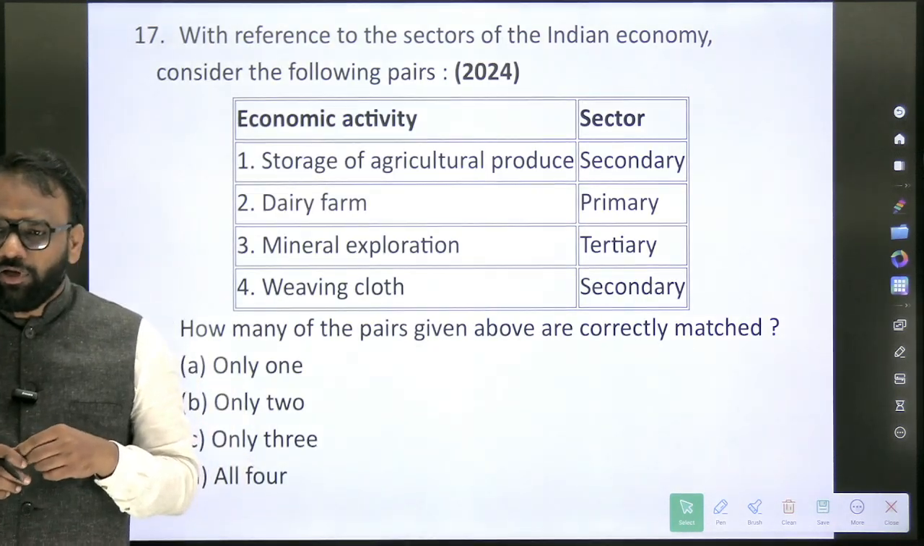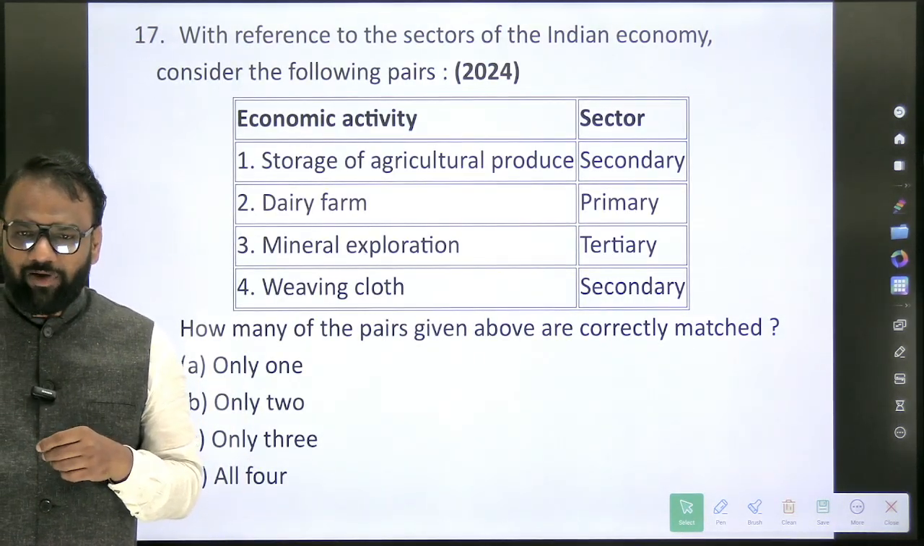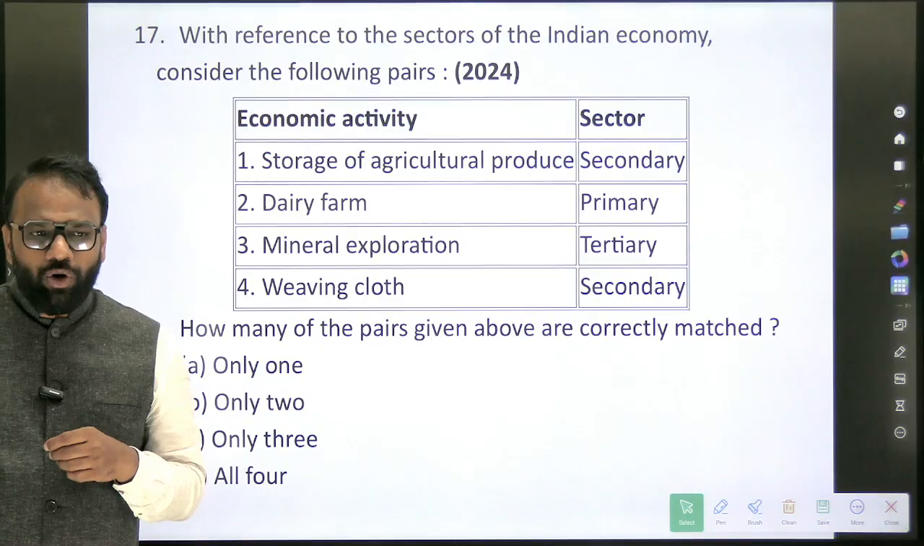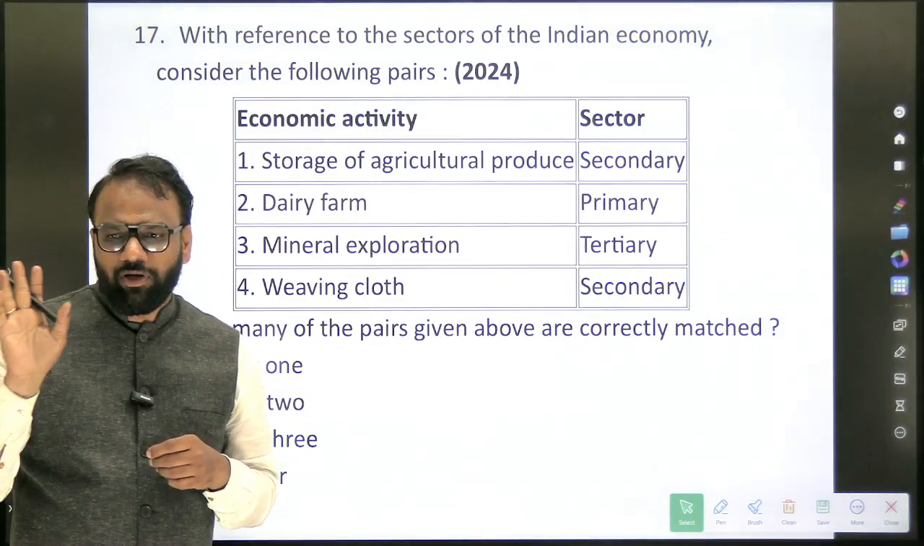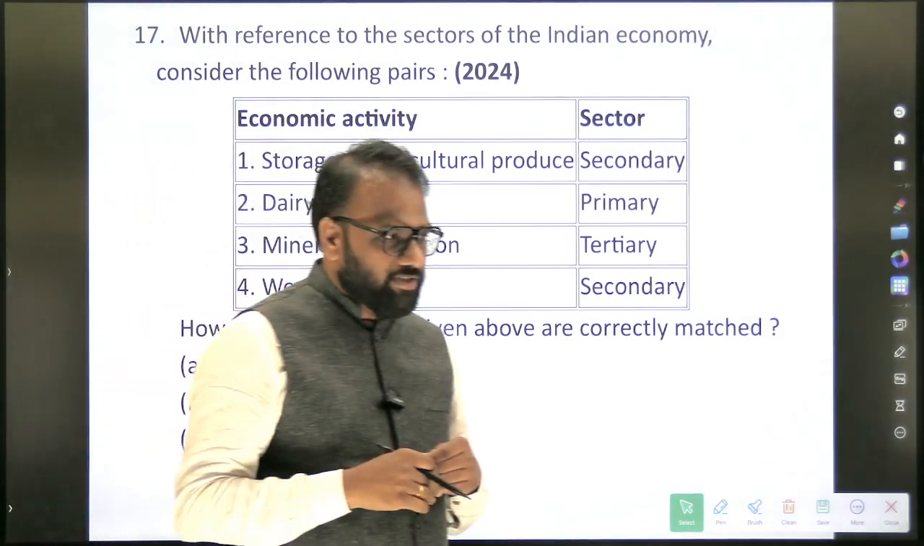Now see, you have raised a very valid question, so all of you just note it down. Gold is not considered a financial instrument.